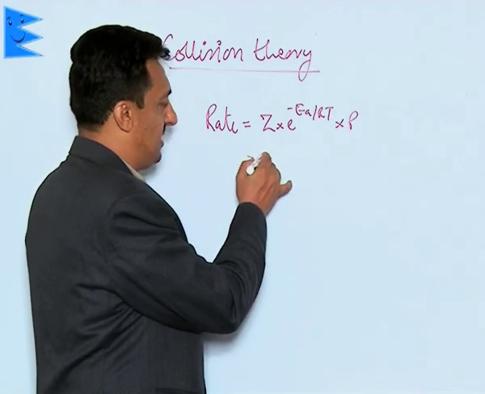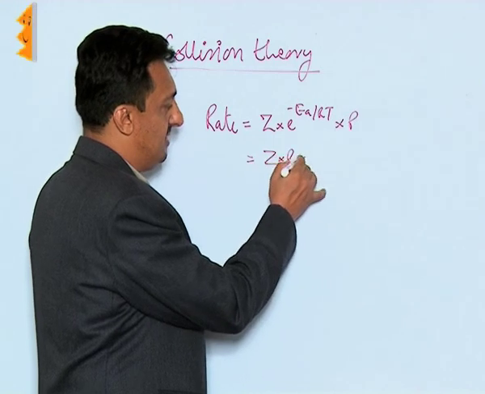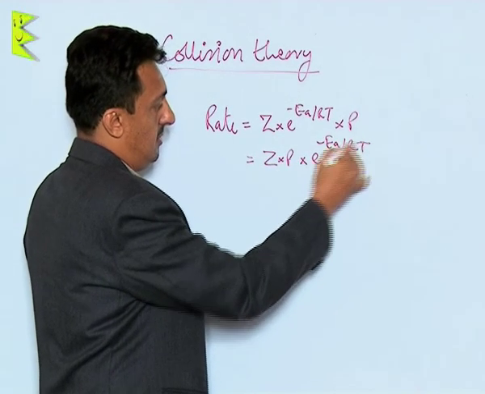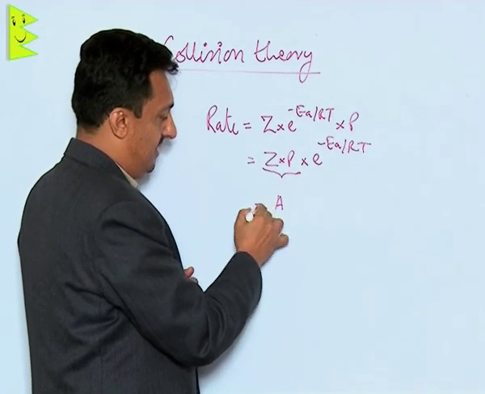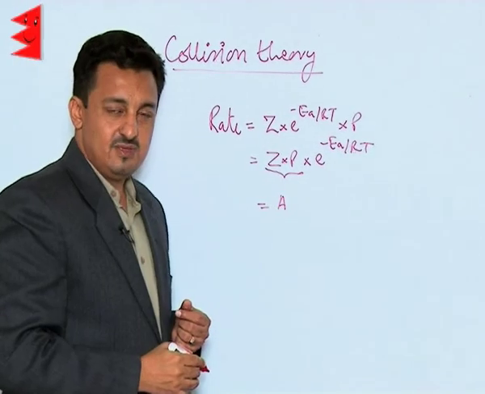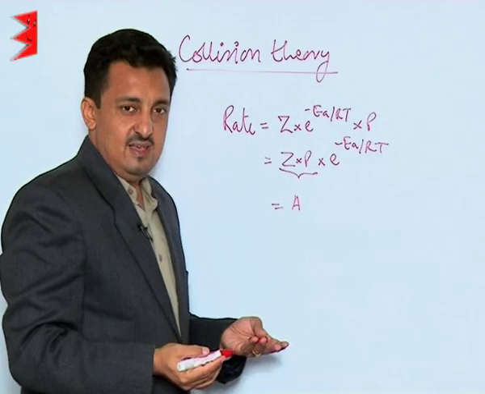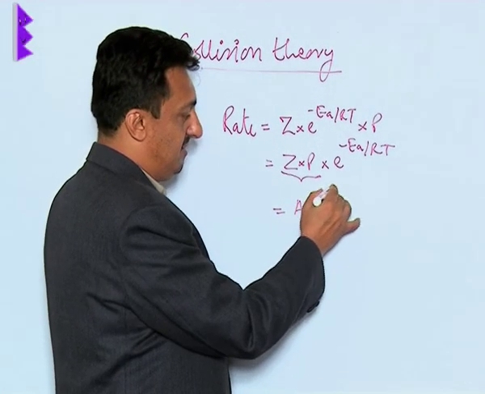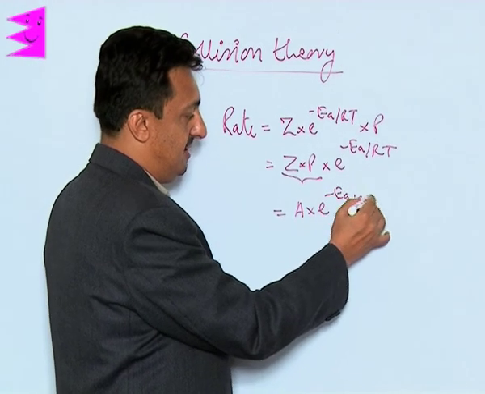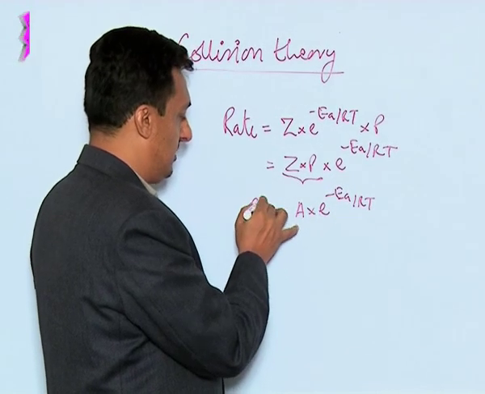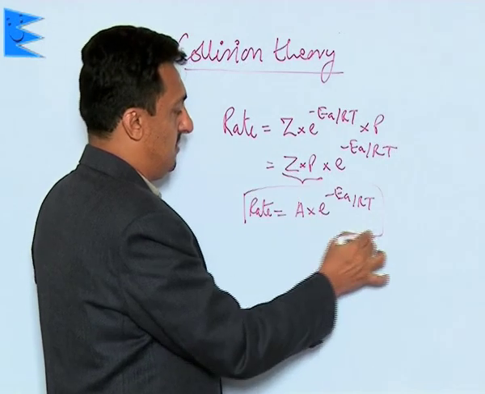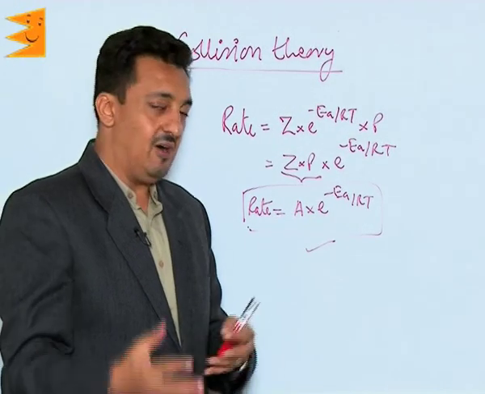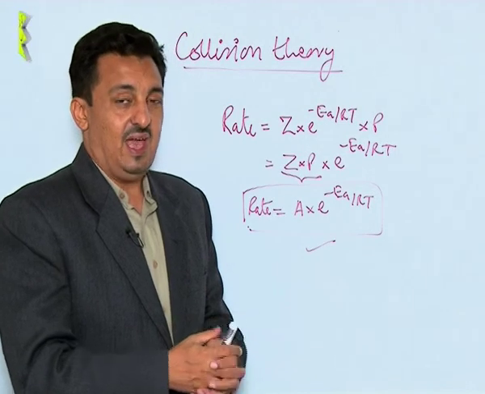The product of Z and P is called A, the Arrhenius constant, or the pre-exponential factor or frequency factor, and when multiplied by e to the power minus EA over RT it gives us the rate.